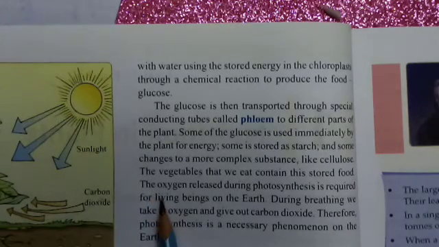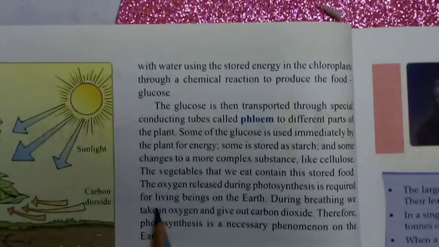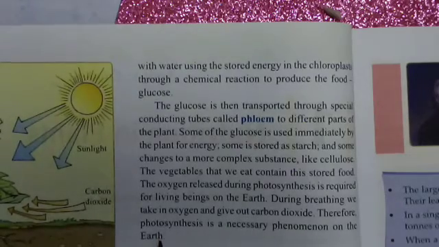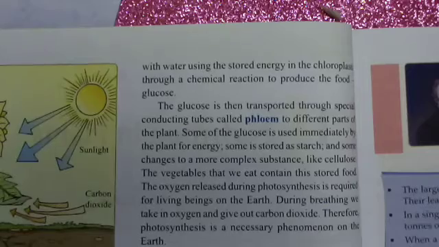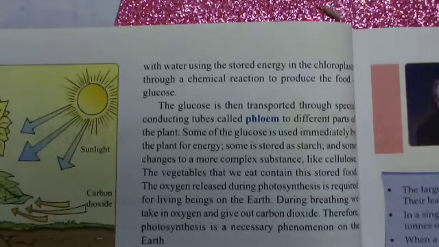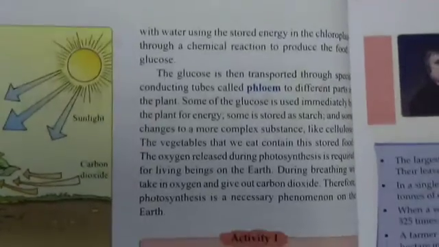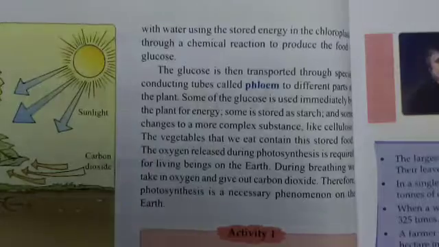The oxygen released during photosynthesis is required by living beings on the earth. During breathing, we take in oxygen and give out carbon dioxide. Therefore, photosynthesis is a necessary phenomenon for us because we eat vegetables that contain a large amount of glucose, and we use oxygen gas for breathing.